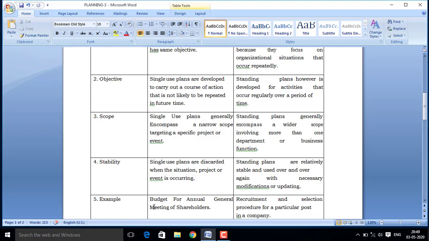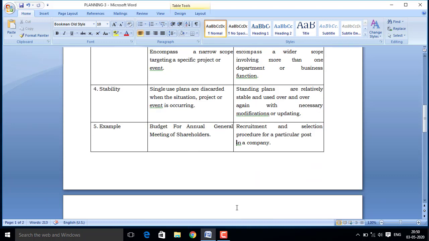So the preparation of the budget or declaration of the budget in the annual general meeting, each and every year, the company announces its budget in the annual general meeting, especially regarding the declaration of the dividend as per the earnings of the company. So it is always a single use term. This is a single use plan, because the company cannot say what will happen in the future.